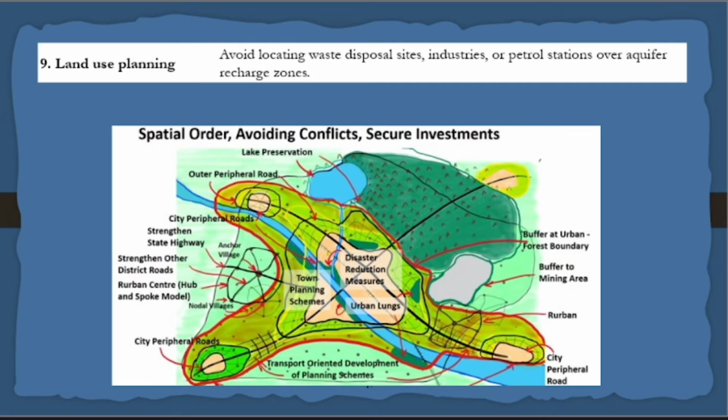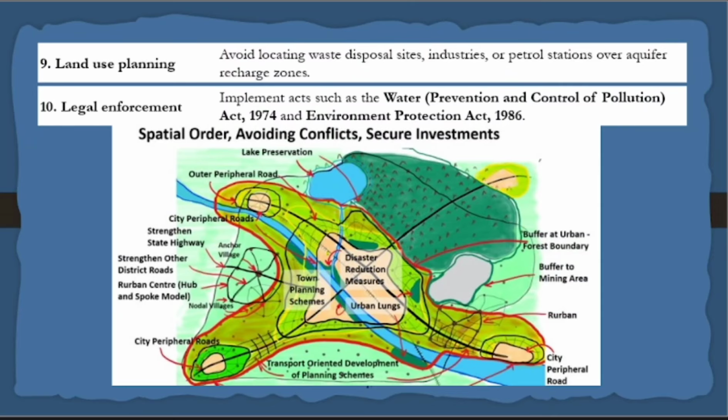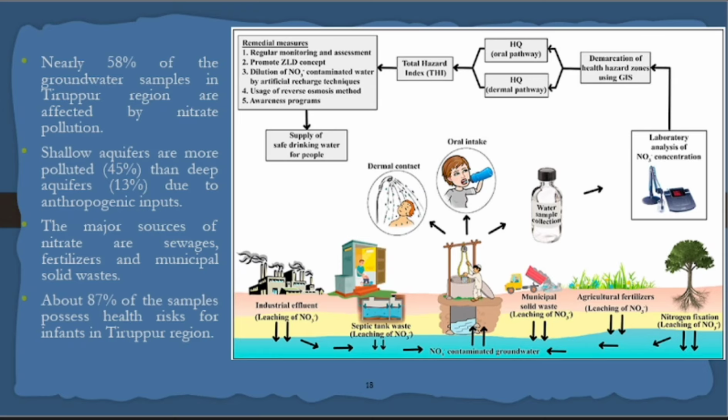The chemical supply they can do, cement supply they can do, but they cannot manufacture. So the manufacturing place will be far away from the city, to avoid waste disposal and keep industrial things apart from the place. Legal enforcement: there is an act, the Water Prevention and Control of Pollution Act, which was initiated in 1974 to eliminate water pollution. Now, one case study I will discuss.